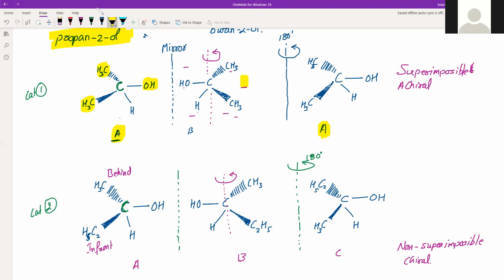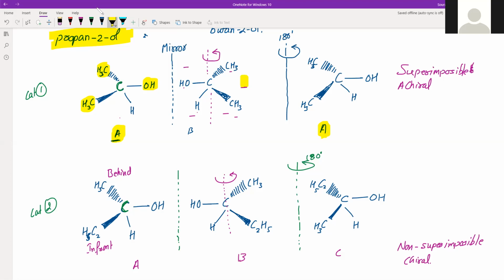So which one is easier: drawing its 3D diagram and then finding its different orientations, or simply seeing whether there is a carbon which has all same, or which has at least two same, or which has all different attachments? So obviously this approach is easier than drawing different structures, mirror images, and then thinking about the rotations. So what do we have to do?